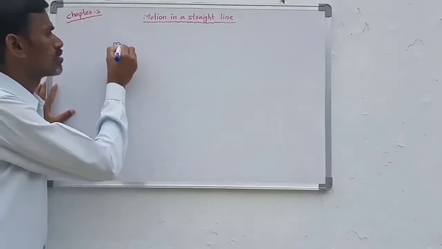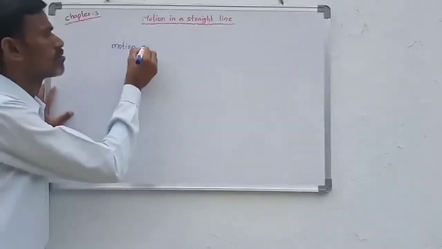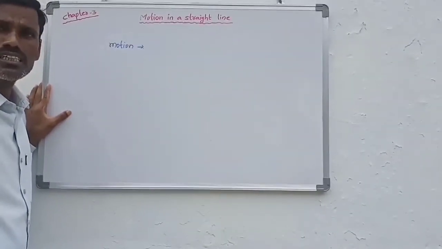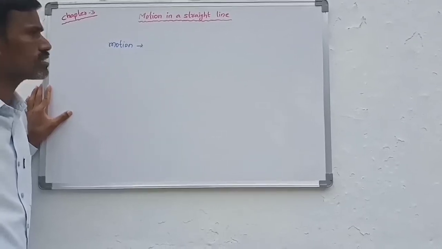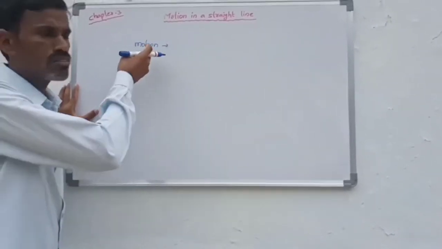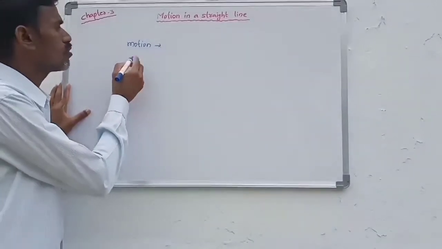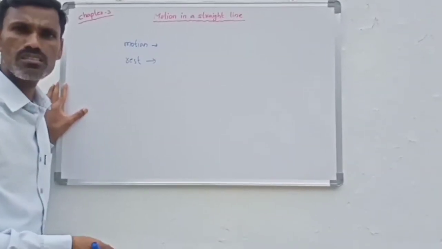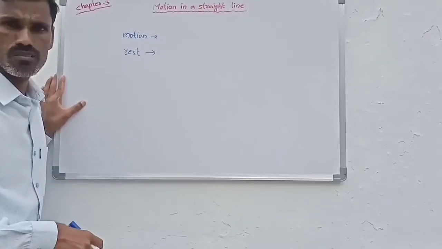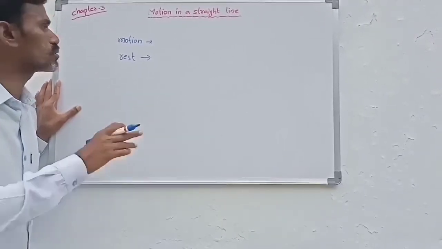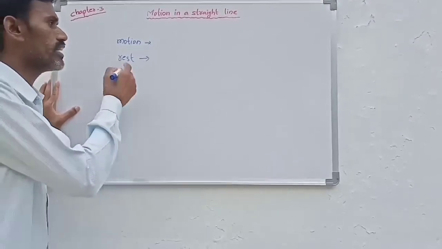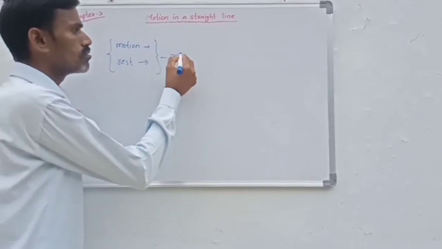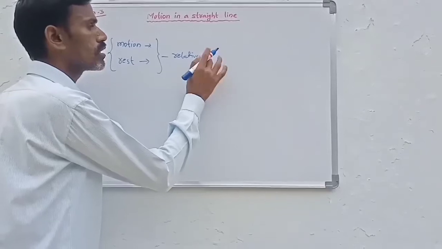What is motion? If the position of an object changes with respect to time, then the object is said to be in motion. Now what about rest? If the position of an object does not change with respect to time, then the object is said to be at rest. Motion and rest are both relative, but not absolute.